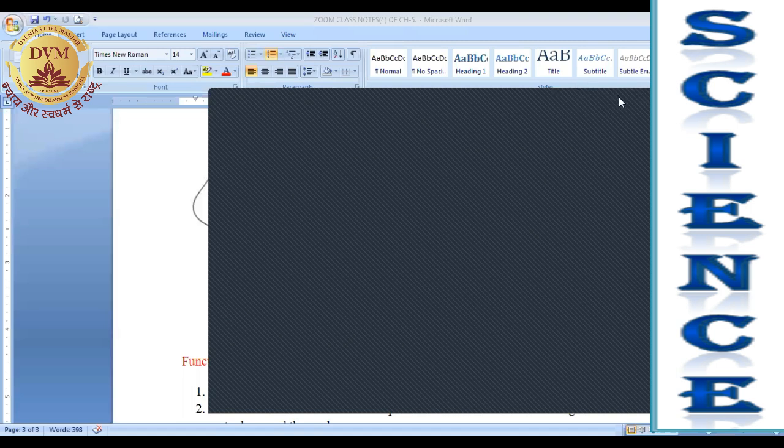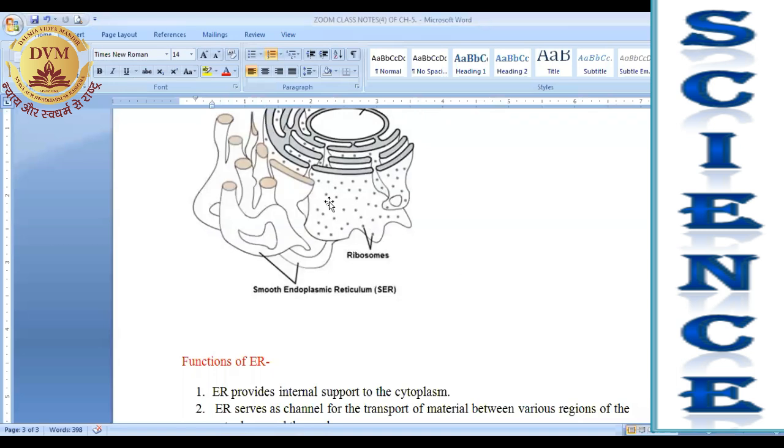It means ribosomes are making protein, but they are present on the ER. ER is behaving like a platform for them, and the proteins which are made by the ribosomes are stored in the ER.